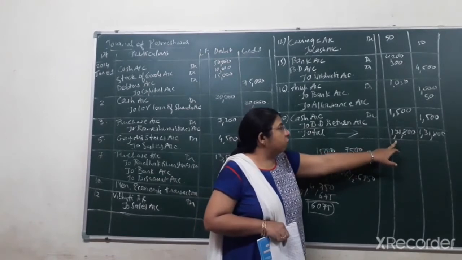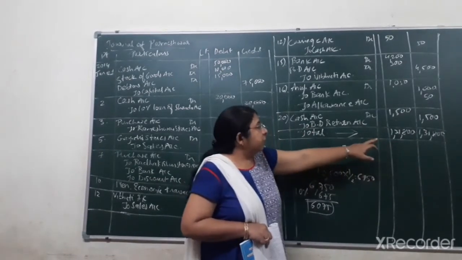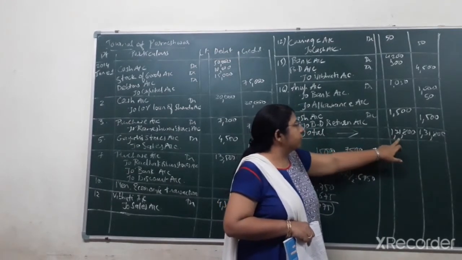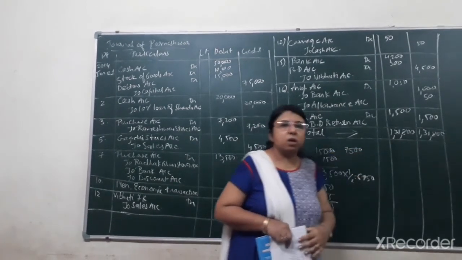At the end of that, you have to do the total without fail. That is, total of both the sides would be coming equal. Here you can see the total is coming 1,31,800, 1,31,800.